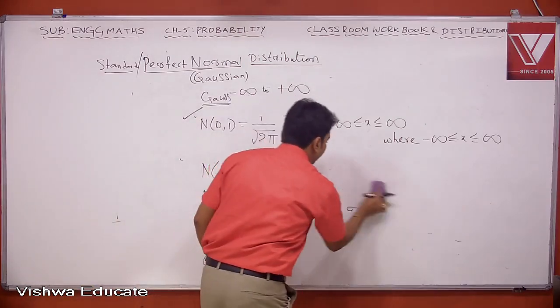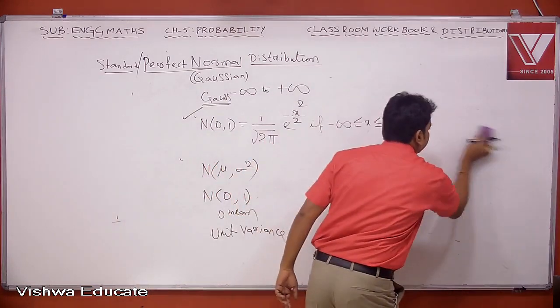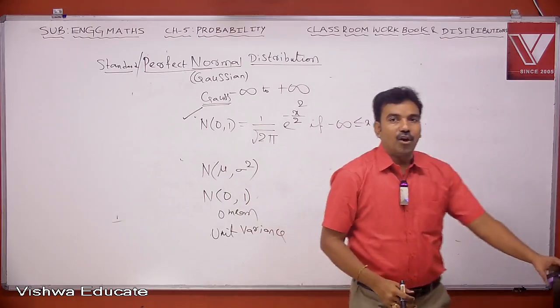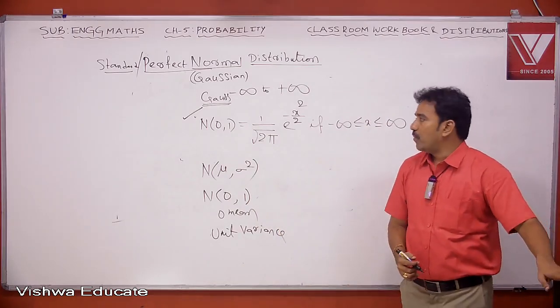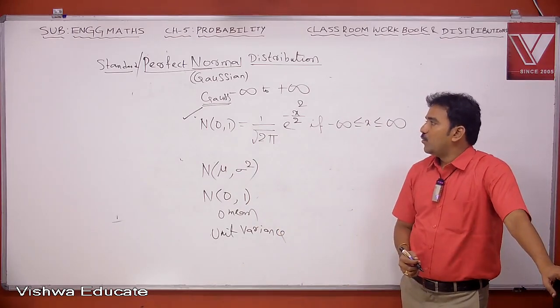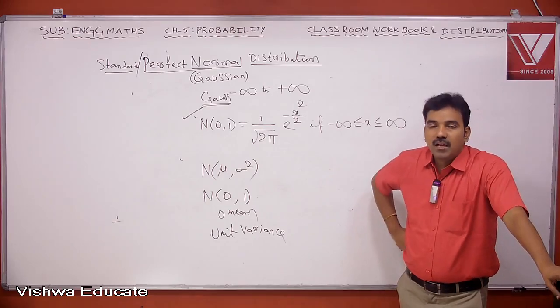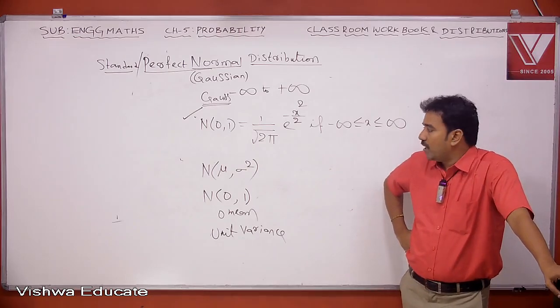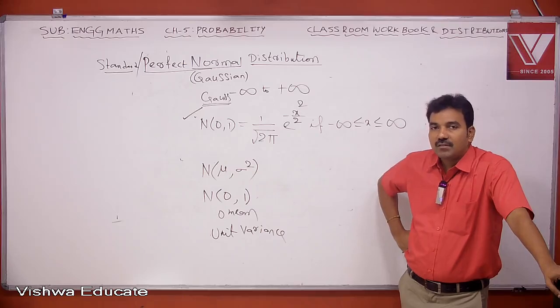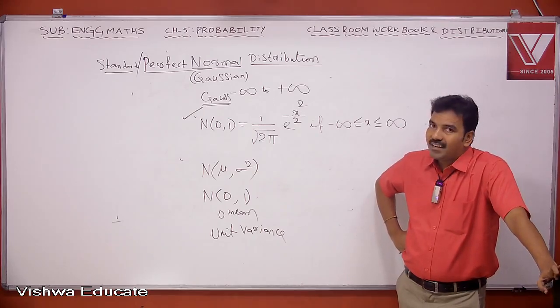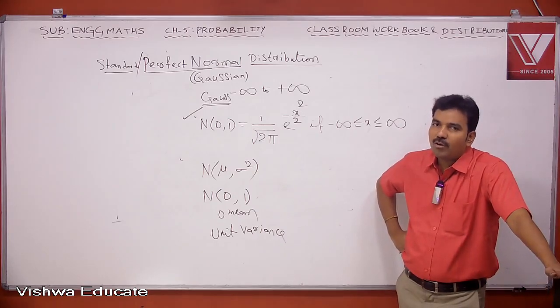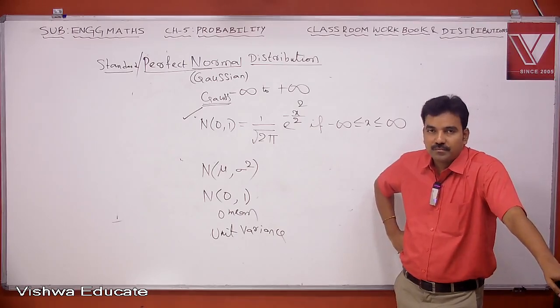Note this point. A normal distribution with zero mean and unit variance is called a standard normal distribution or perfect normal distribution.